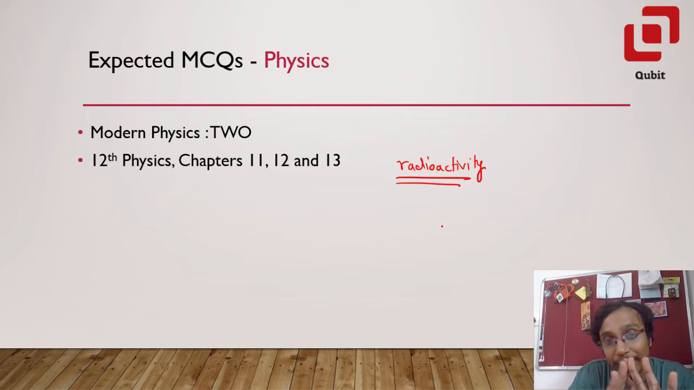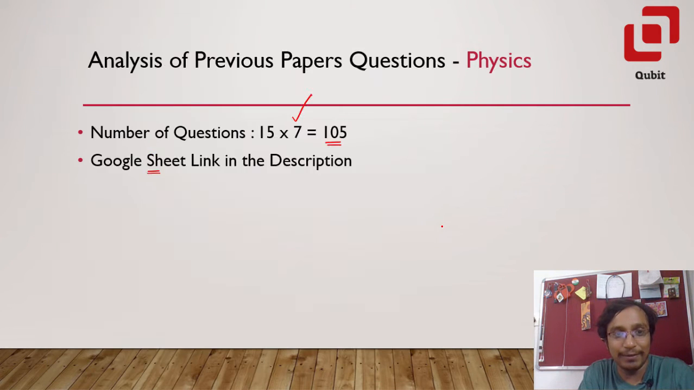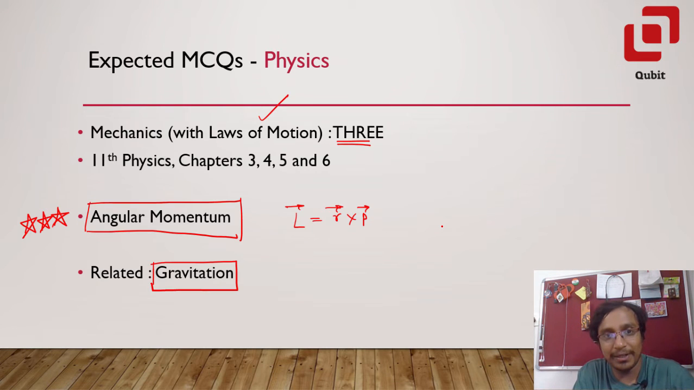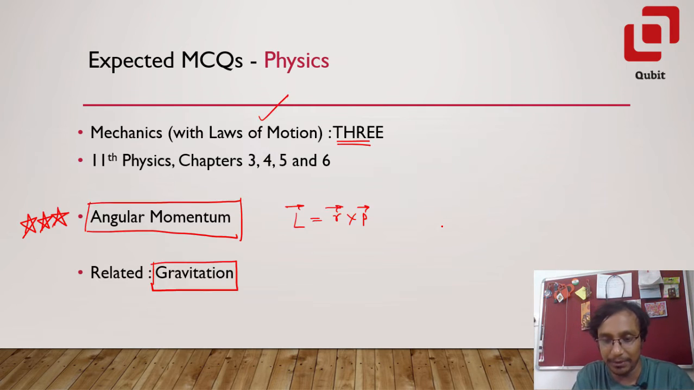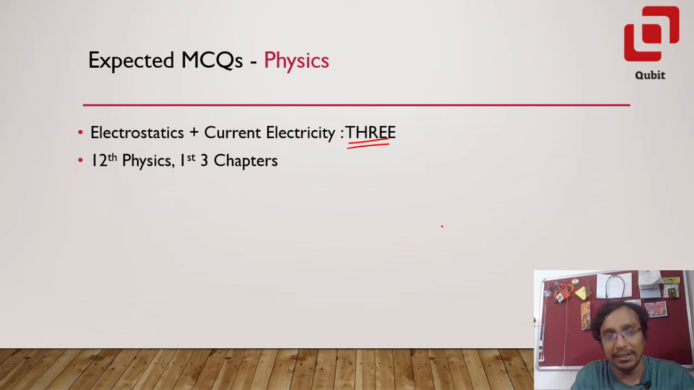But I'm not saying that only radioactivity will come. They might also ask you questions from atoms. There have been questions on the Bohr model, the photoelectric effect, and so on. And we also just saw a question on the de Broglie wavelength, mixed with kinetic theory of gases. So I'm expecting 2 questions from modern physics. Out of 15, 8 are already covered. So almost 50% of the physics gets covered if you do this part very well: modern physics, mechanics, and electrostatics.